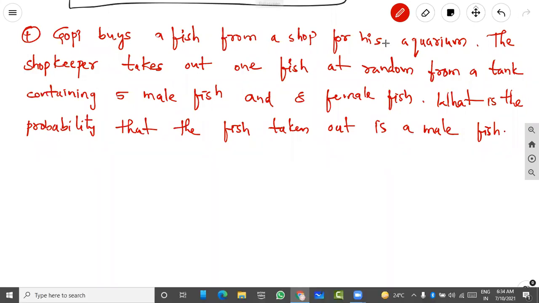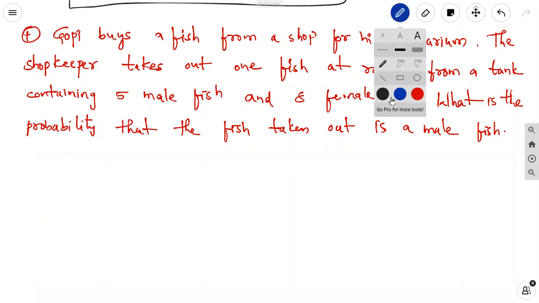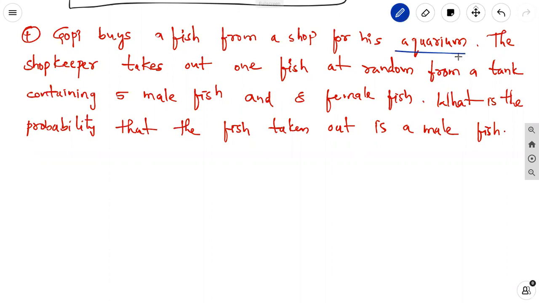Fourth problem. Gopi buys a fish from a shop for his aquarium. The shopkeeper takes out one fish at random from a tank containing 5 male fish and 8 female fish. What is the probability that the fish taken out is a male fish?